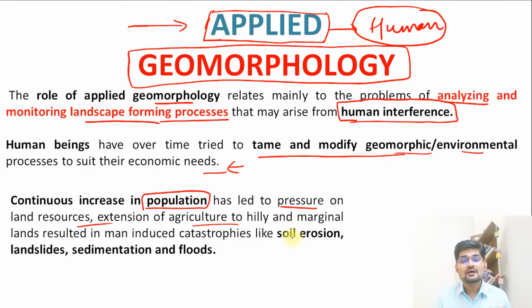So the geomorphic processes that we have studied, the denudational processes, are being impacted and now also hindered at many places by human beings. Processes like soil erosion, landslides, sedimentation and floods lead to catastrophe all around human society.